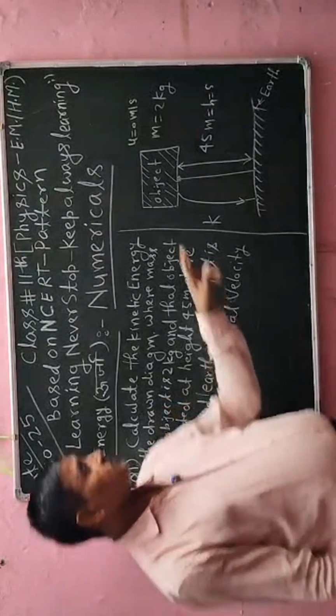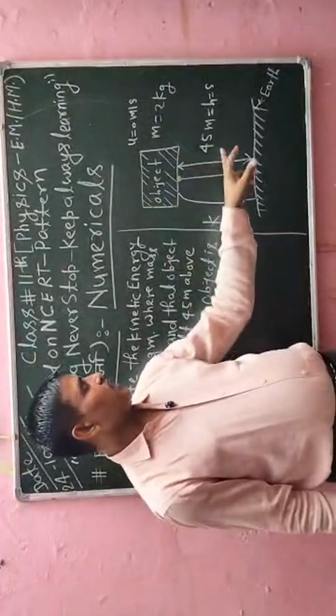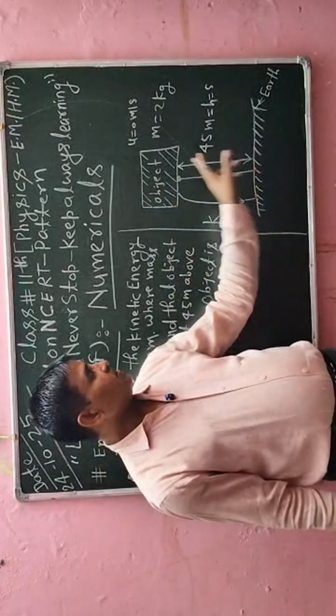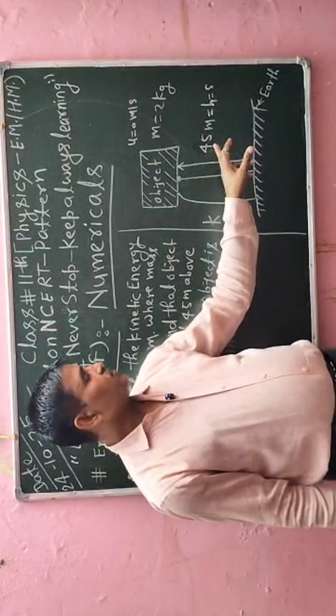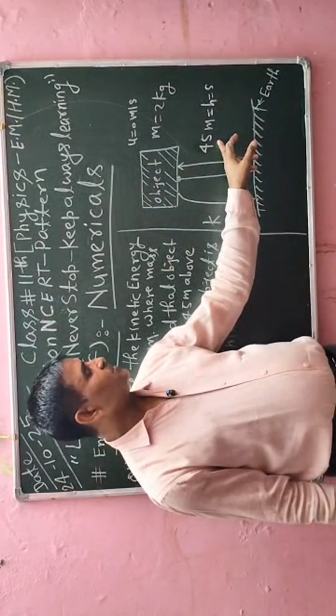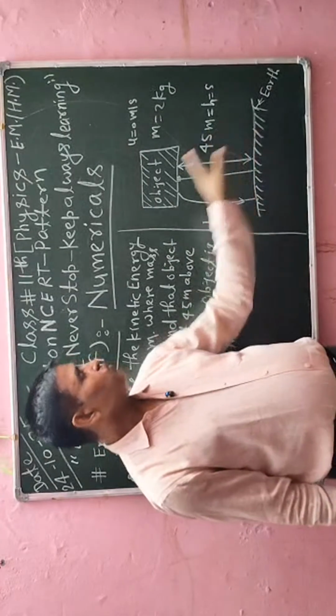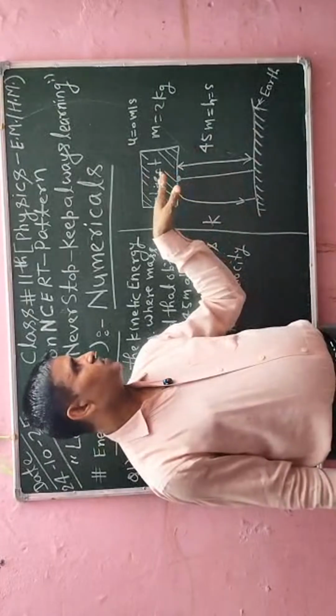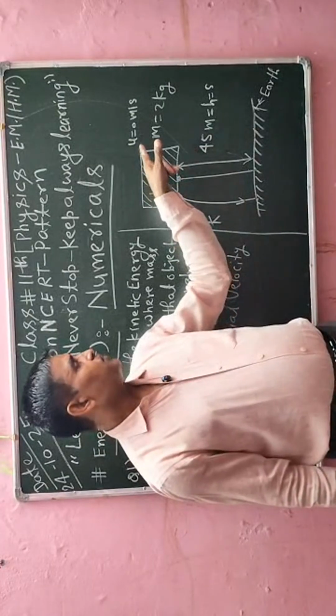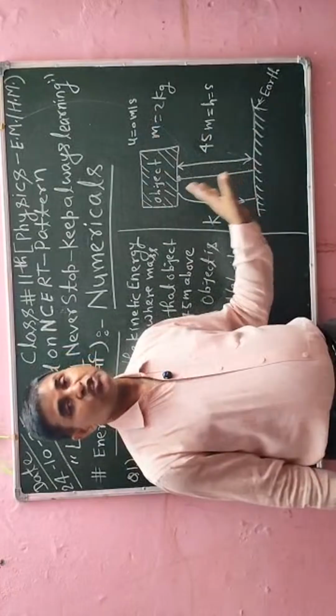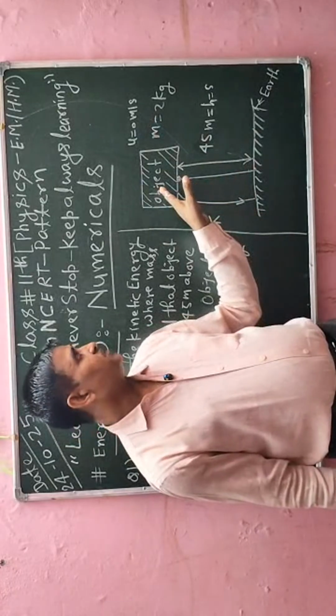So here this object is available from the earth to the top of the tower. The height of the tower is given here, 45 meter. Now when that object is at the top of the tower, its initial velocity will be 0, because there is no movement in the object.